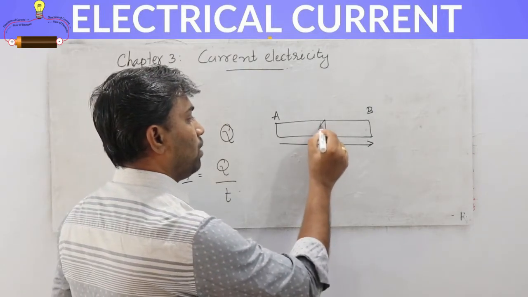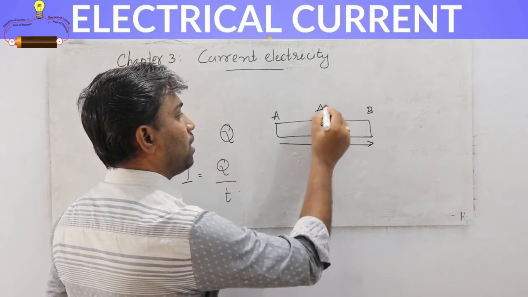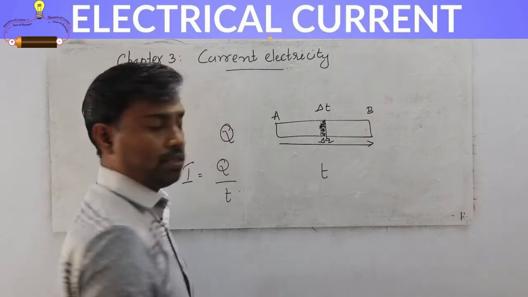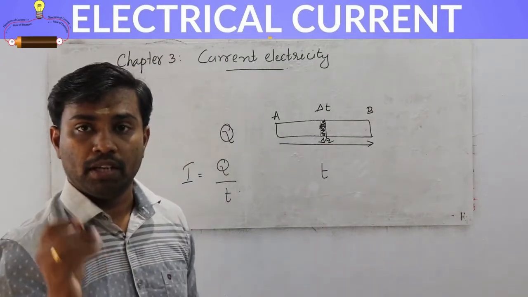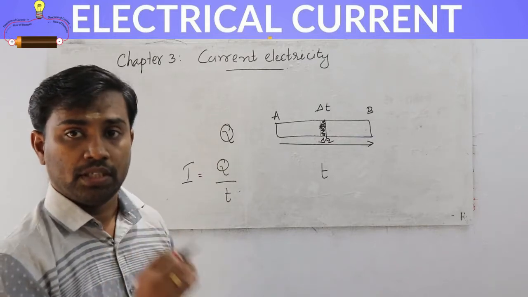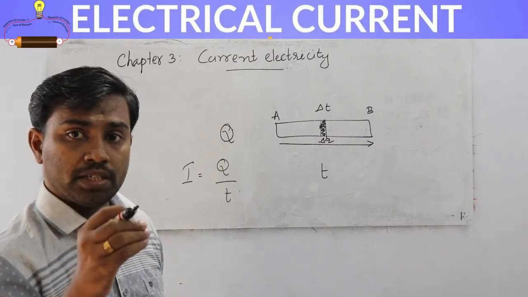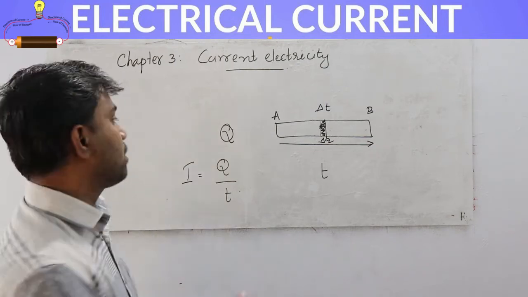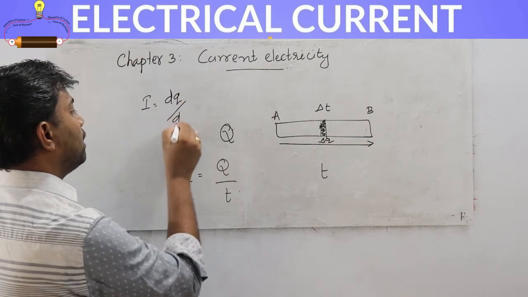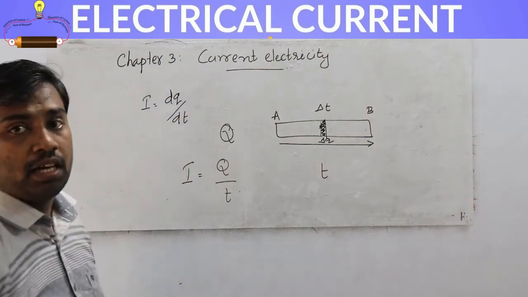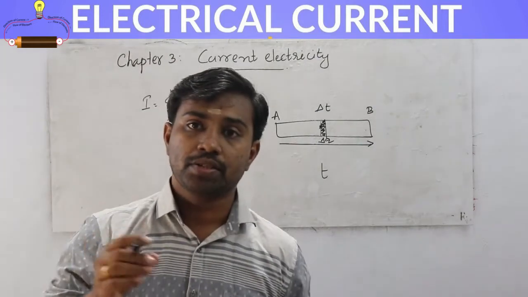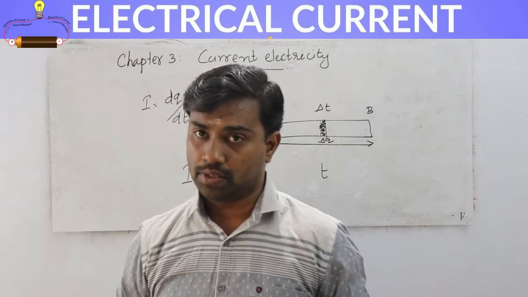In a particular time interval delta t seconds, delta q charge flows through it, then the current at that particular instant is represented by I, which is equal to dq by dt. This current is called instantaneous current. Instantaneous current means the current at a particular instant.